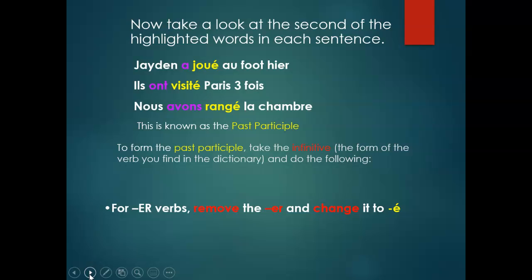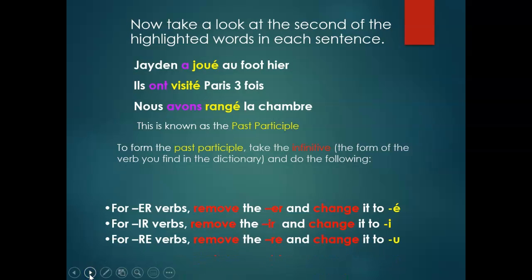So here we're talking about regular verbs only, les verbes réguliers. Donc for ER regular verbs, you remove the ER at the end and you change it to é accent aigu. For IR verbs, you remove the IR and you change it to I.